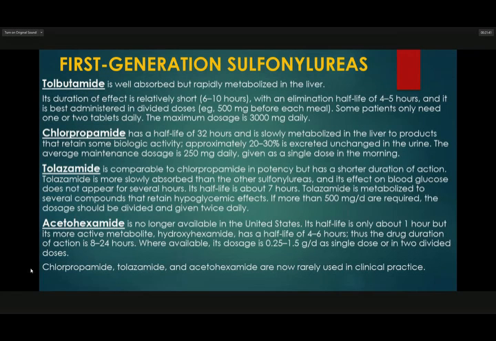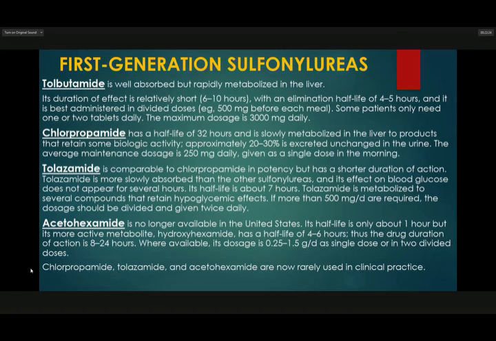These are the first generation sulfonylureas. First is tolbutamide, which is well absorbed but rapidly metabolized in the liver. The duration of effect is relatively short, 6 to 10 hours, with an elimination half-life of 4 to 5 hours, and it is best administered in divided doses. An example is 500 milligrams before each meal. Some patients only need 1 or 2 tablets daily. The maximum dose is 3,000 milligrams daily.